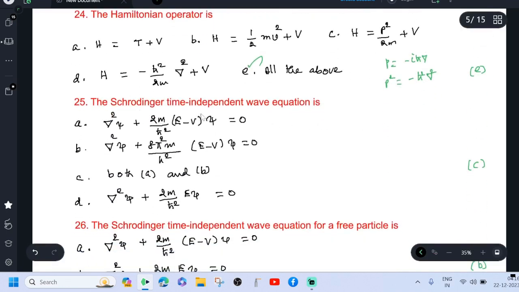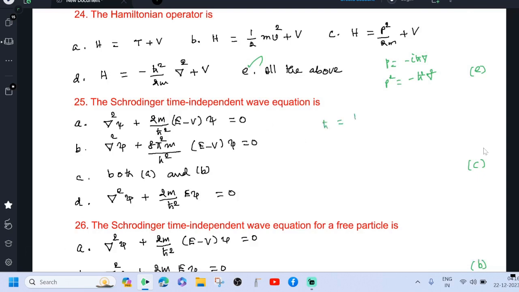The Schrodinger time independent wave equation is del square psi plus 2m by h cross square into E minus V into psi equal to 0. This is correct. But instead of h cross, we may put h by 2 pi. h cross equals h by 2 pi. Therefore, h cross square is equal to h square divided by 4 pi square. So option B is also correct. So both A and B are correct. Option C is correct.